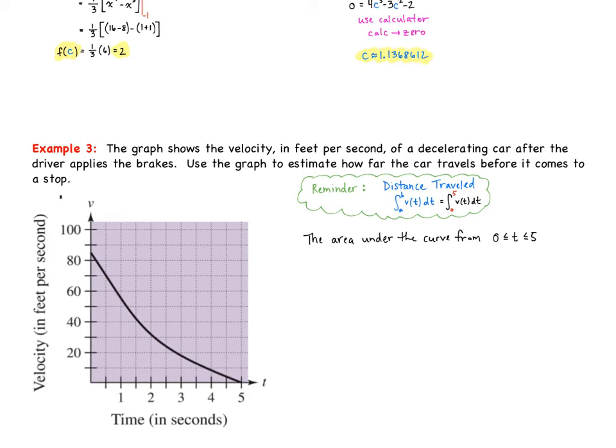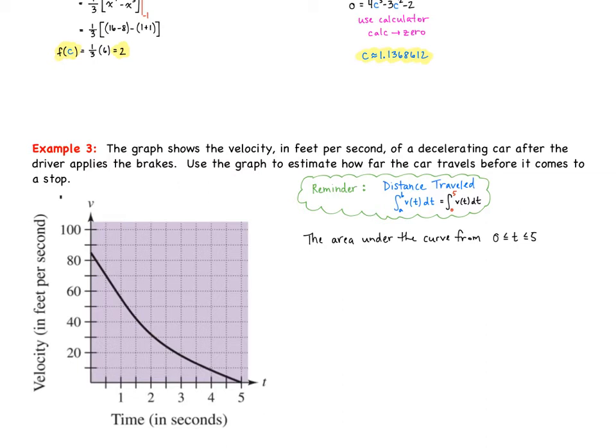This next example says the graph shows the velocity in feet per second of a decelerating car after the driver applies the brakes. Use the graph to estimate how far the car travels before it comes to a stop. All right, so quick reminder, distance traveled is equal to the integral from a to b of the velocity. So if we know that this is our velocity, then the distance traveled is simply the integral of this. Now, when we're talking about integrals, we're simply finding the area under the curve. So that's what we're trying to do. And it just says to estimate.